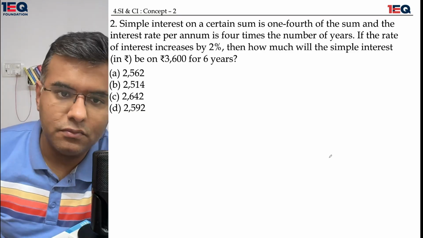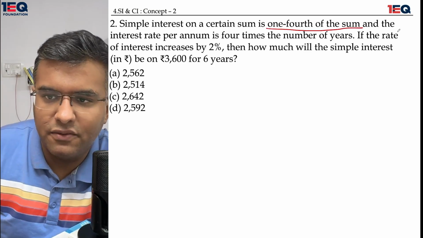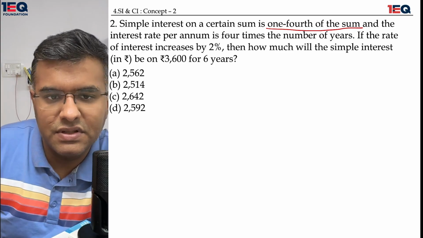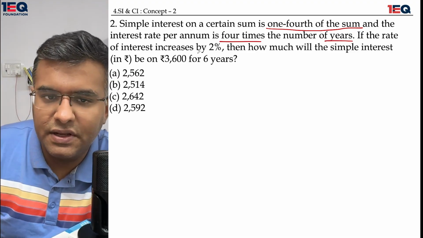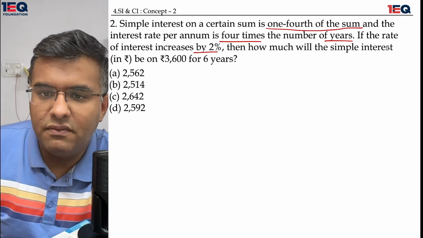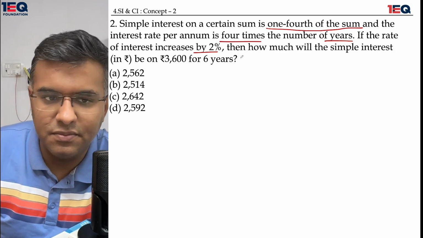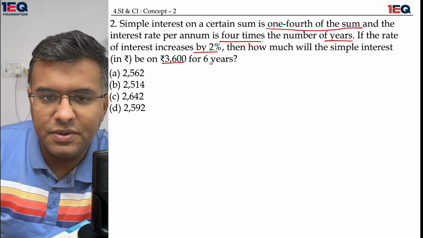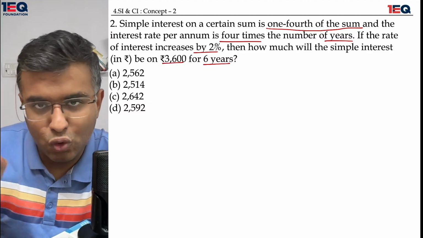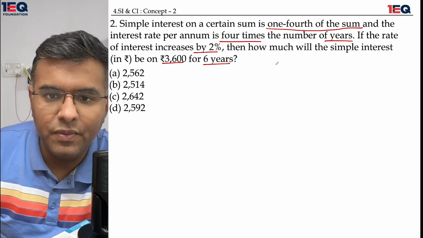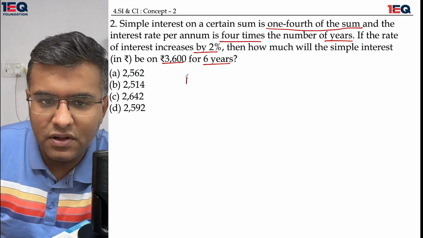I'll move on. The simple interest on a certain sum is 1/4 of the sum, and the rate of interest per annum is 4 times the number of years. If the rate of interest increases by 2%, then how much will be the simple interest on 3600 rupees for 6 years with an increased rate of interest of 2% plus the old rate of interest? These are two questions in one single question. I would follow up with the first question first.